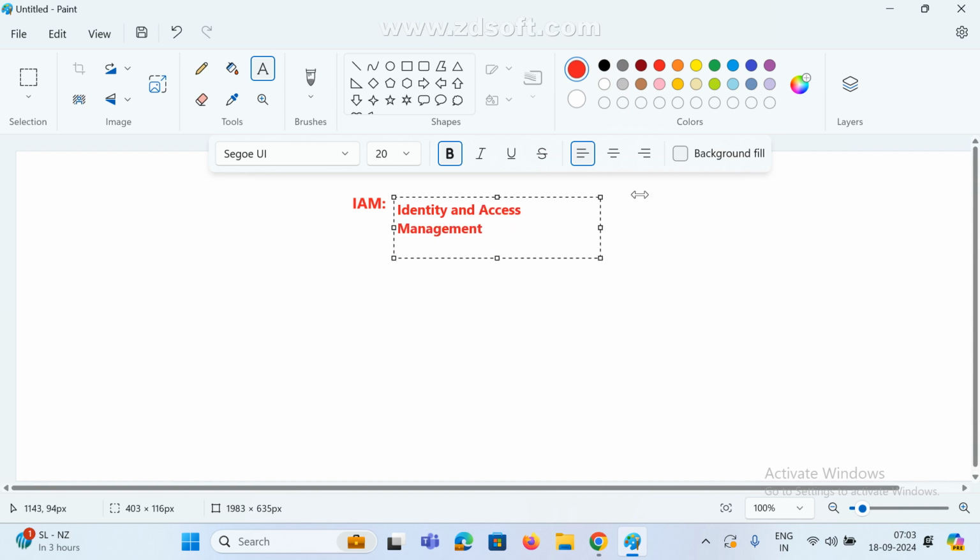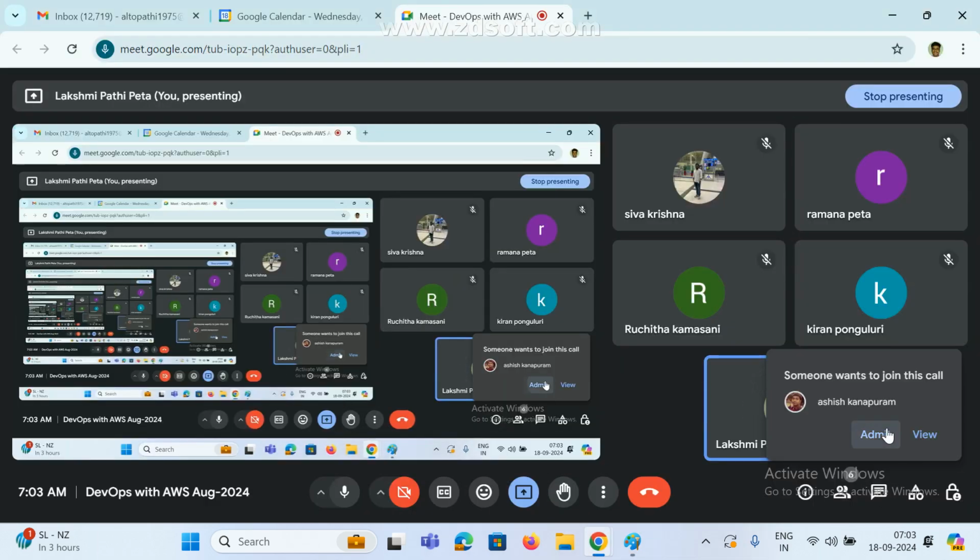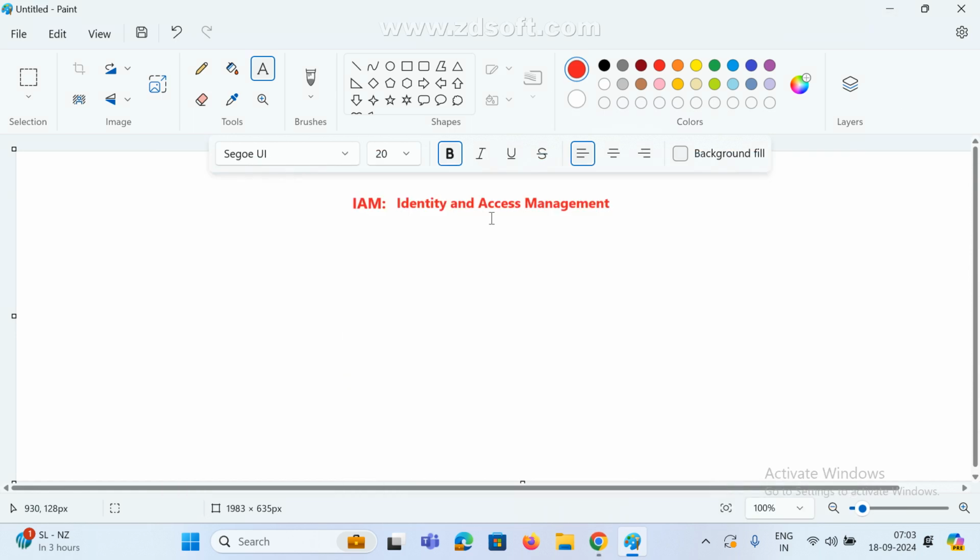So there are two ways, right? Identity and access management. If someone joins, so identity and access management. So there are two types of user accounts, right? Already we discussed that. So what are those users?